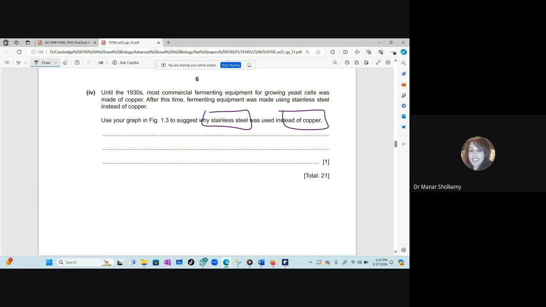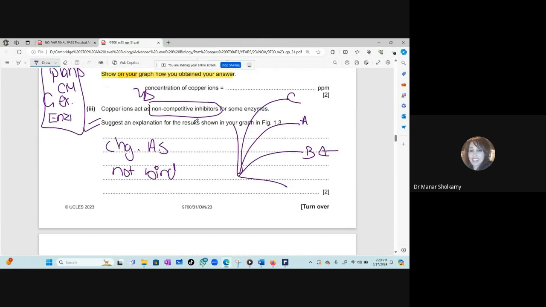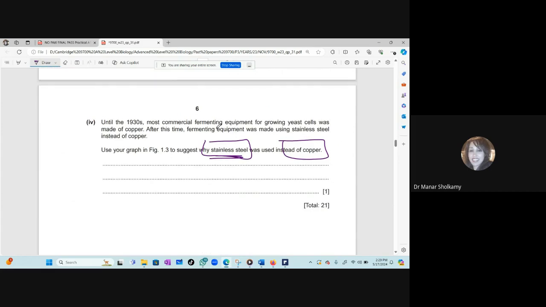Why would they use stainless steel instead of copper in a reaction? They said that the copper is a non-competitive inhibitor. So what do inhibitors do to the reaction? It's so easy. They prevent the reaction from occurring. Yes, they reduce the reaction, they prevent the reaction. So we will not use an inhibitor when we use this instead.